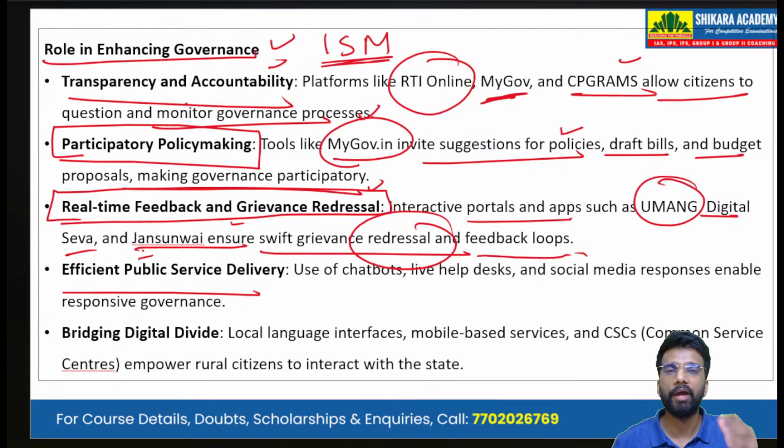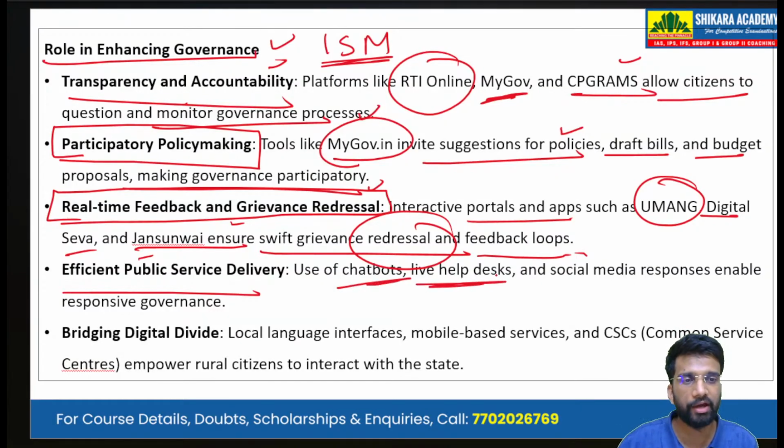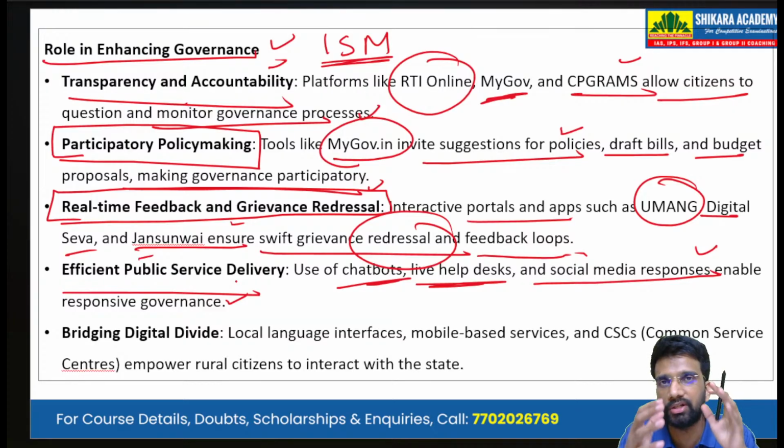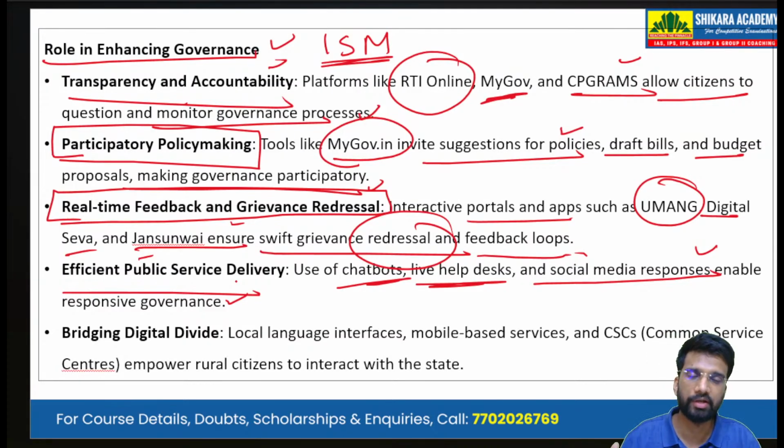Fourth, we have efficient public service delivery. We can use chatbots, live help desks, and social media responses to enable responsive governance. And finally, bridging the digital divide. The digital divide is a huge problem in India because even though the government is trying to increase digitization in the country, certain people do not have access to digital services. They are not aware of the digital services, so there is a massive digital divide.